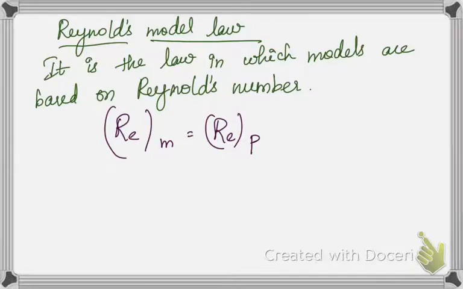And flow of a fluid very close to fully submerged bodies, and pipe flows, we can use it. These are some of the applications of the Reynolds law. If we work out a problem, we'll understand it more clearly.